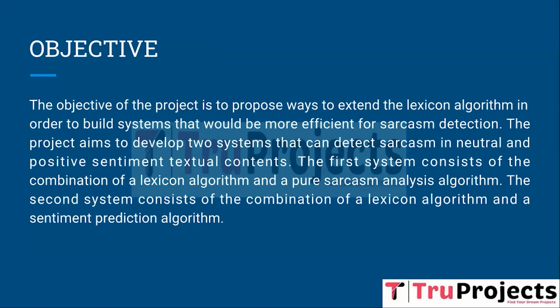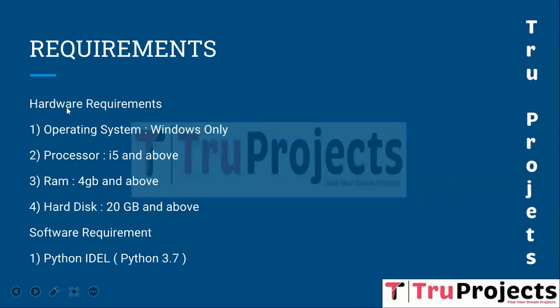The primary objective is to develop two systems capable of identifying sarcasm in textual content with neutral or positive sentiment. The first system combines a lexicon algorithm with the dedicated sarcasm analysis algorithm. The second system combines a lexicon algorithm with the sentiment prediction algorithm. By leveraging these combinations, the project seeks to create a robust and accurate sarcasm detection system for different types of textual content.